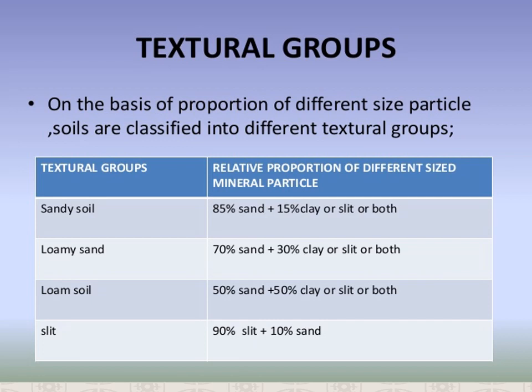It has adequate aeration for the respiration of roots and adequate water holding capacity. That is very important. The water holding capacity is also good, and the aeration for respiration of the roots is also good. Garden soil is an example of loamy soil.